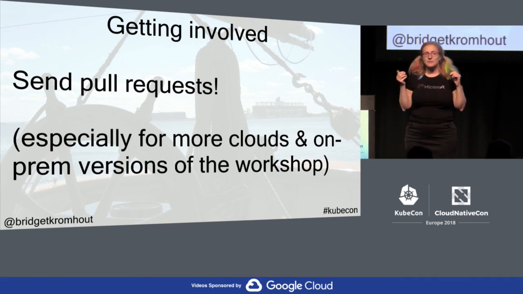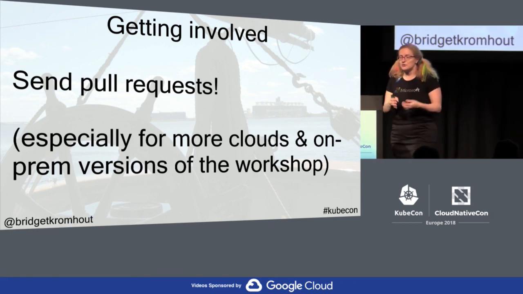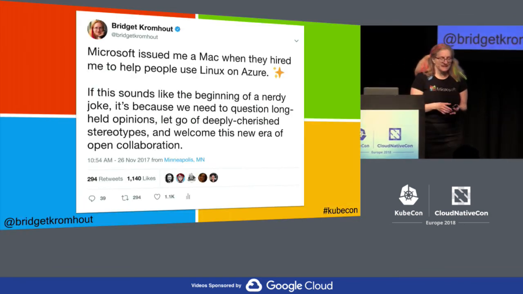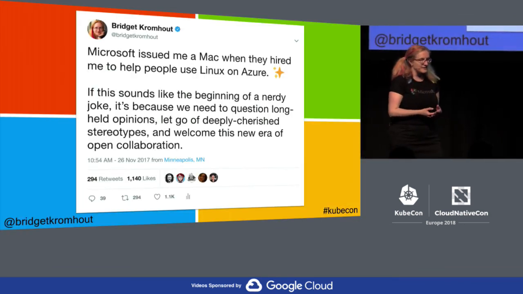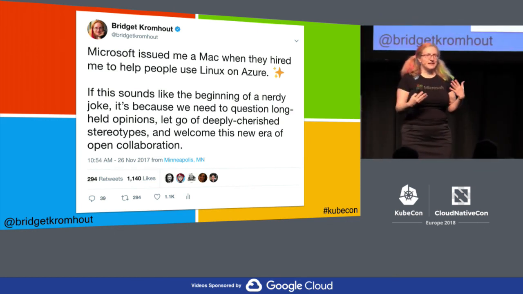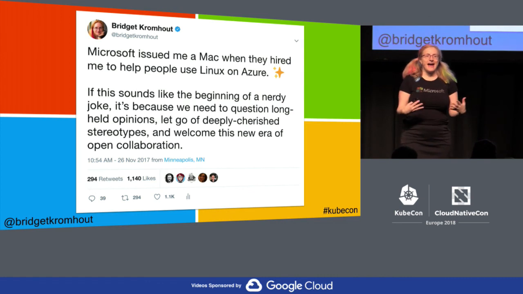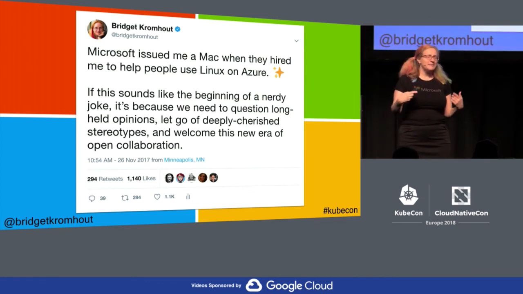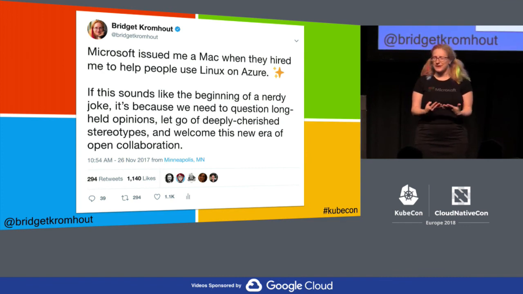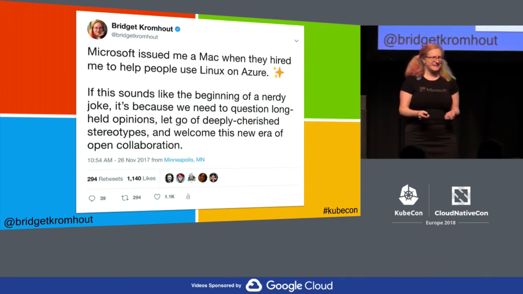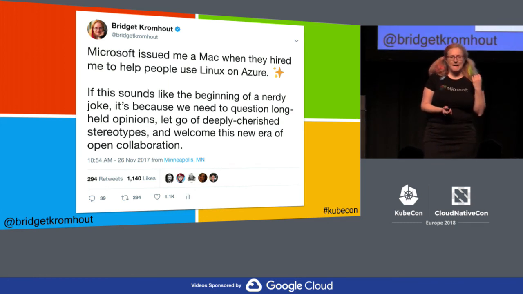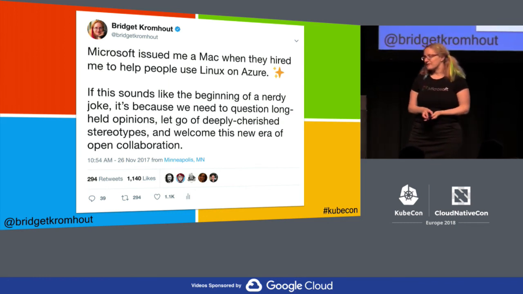I think it could be a lot bigger if you want to build really cool stuff inside your organizations with it. The ridiculous takeaway is, like I said at the beginning, Microsoft gave me a Mac, and are paying me to help people with Linux, which is proof that 2018 is super weird. Even if we live in the darkest timeline, it's actually kind of awesome too. It's pretty exciting, so I want us to keep building this really cool stuff together.